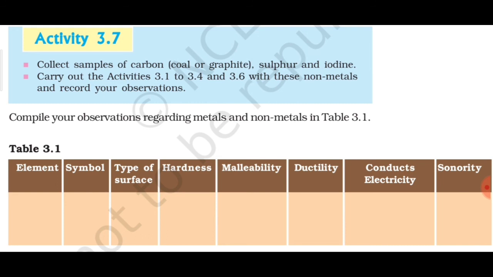So that is why I have said that first you have to fill this table 3.1 properly by taking certain samples of metals and non-metals, and after writing this you can also make one table from your side in which you mention certain exceptions.